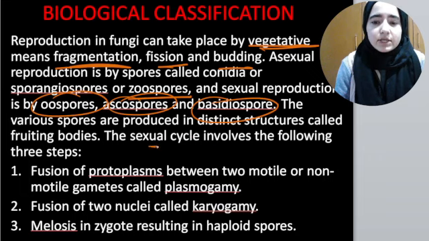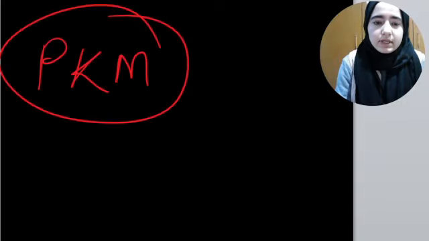What will happen in the sexual cycle? In the sexual cycle, what happens? You have to remember by PKM. See, PKM takes place in the sexual cycle of fungi.